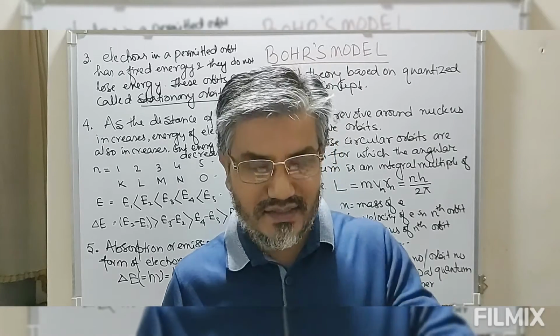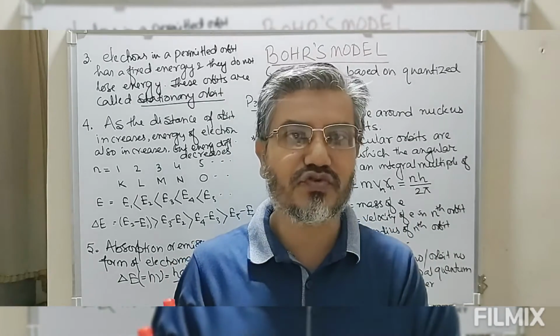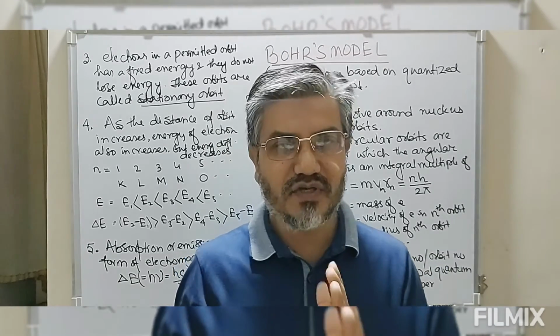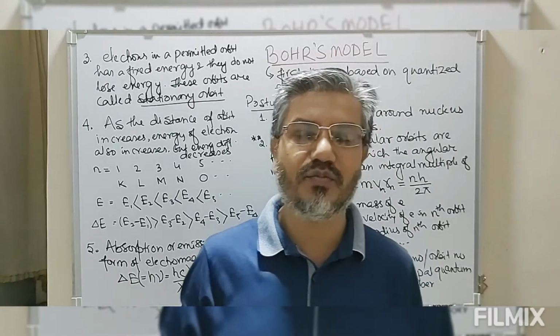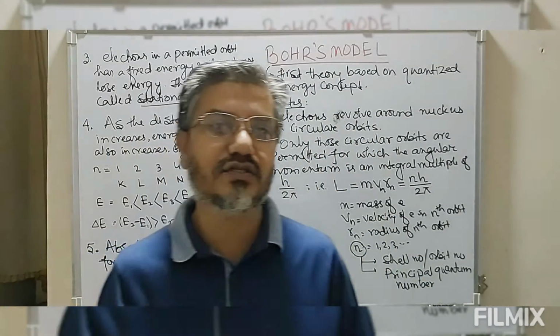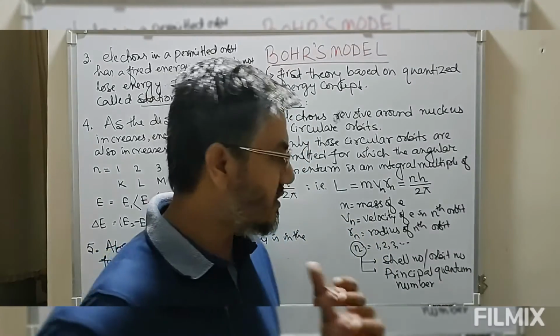So while this electron is moving in this circular orbit, the attractive force must be balanced by an outward force. So there must be balancing of this force. As long as this balance is there, the electron will be in that particular orbit. If this balance is not there, or if this is disturbed, then electrons will not be in that particular permitted orbit. So these are some of the postulates.